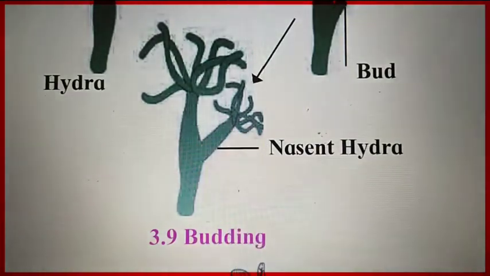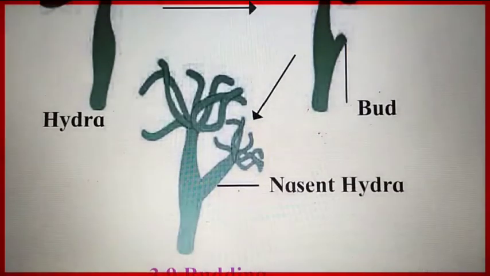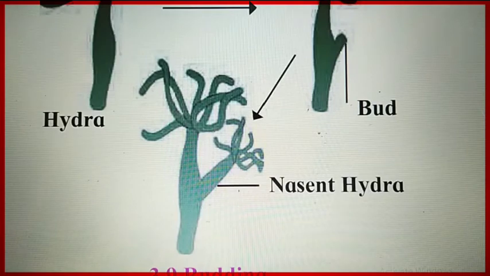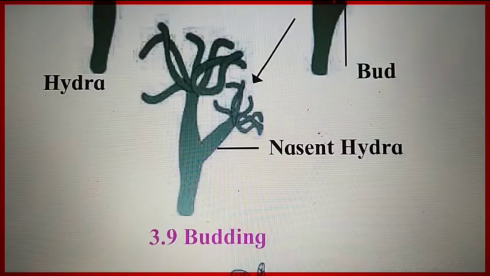Then this nascent Hydra becomes mature, and it detaches from the parent Hydra to take an individual existence. From one Hydra, one more daughter Hydra is formed. This process of reproduction in Hydra is called budding.